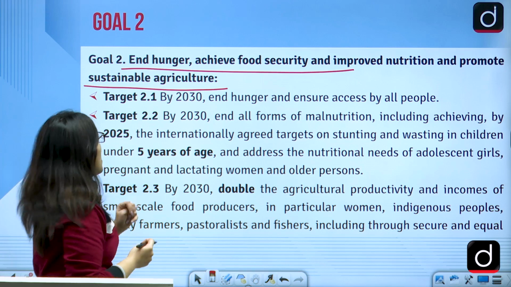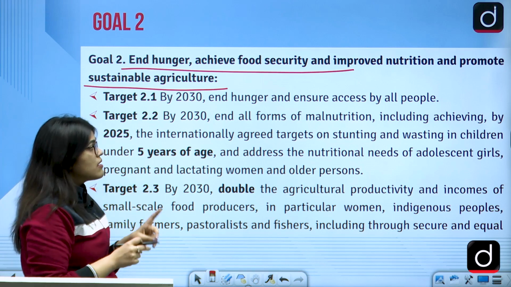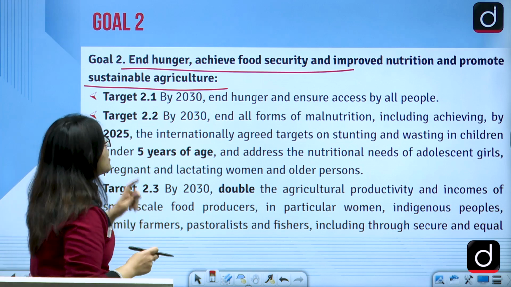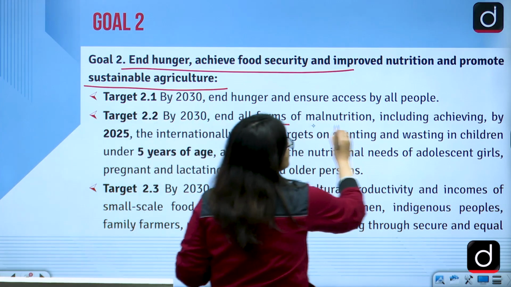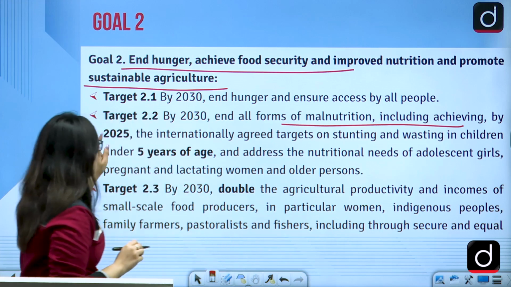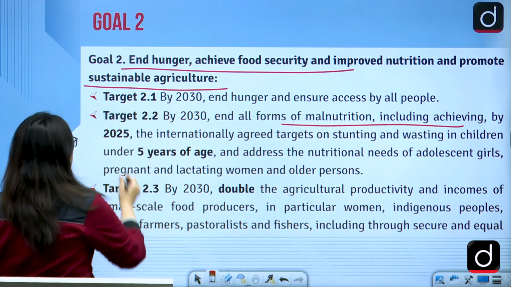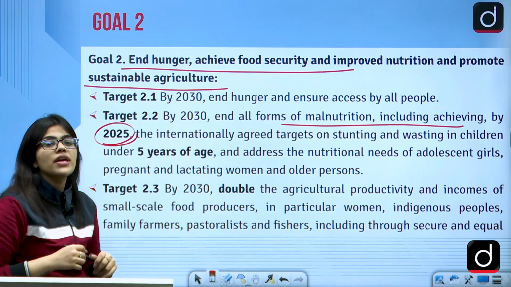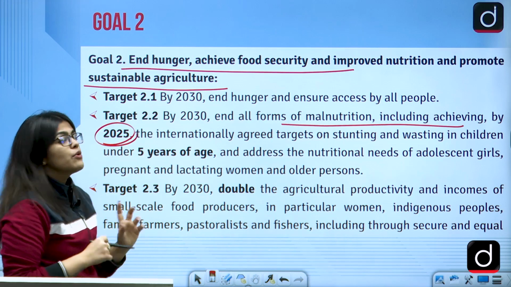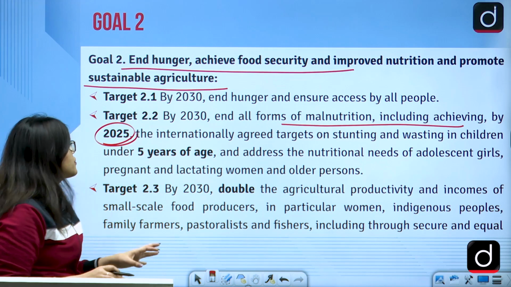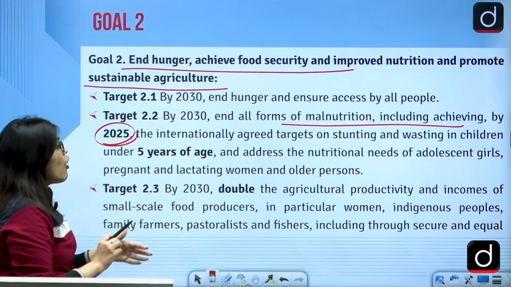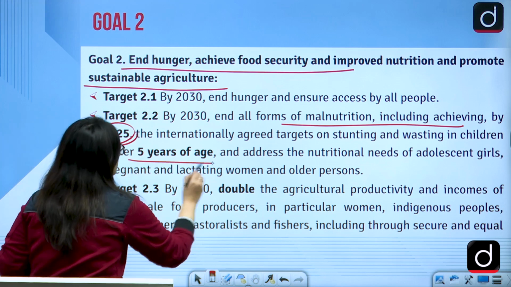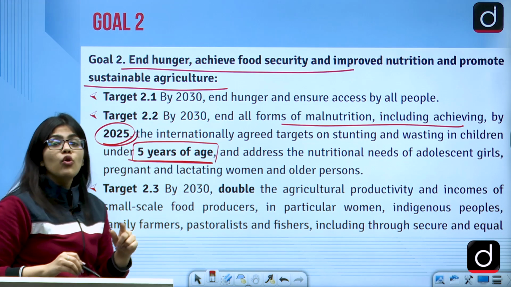By 2030, end hunger and ensure access to food for everyone. By 2030, end all forms of malnutrition, including achieving by 2025 the internationally agreed targets on stunting and wasting for children below the age of 5.